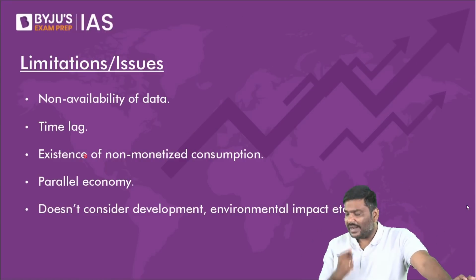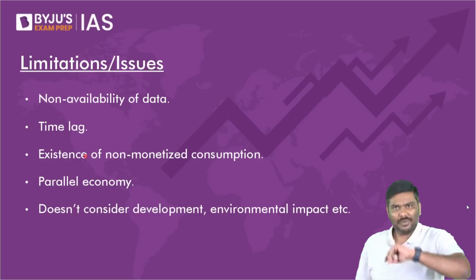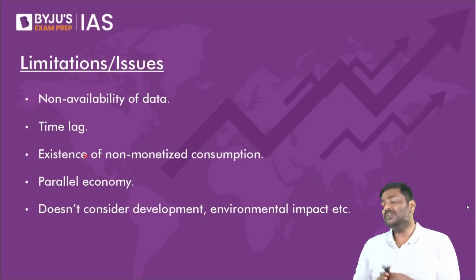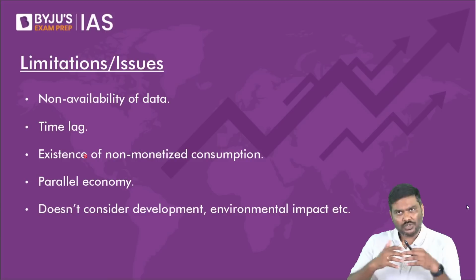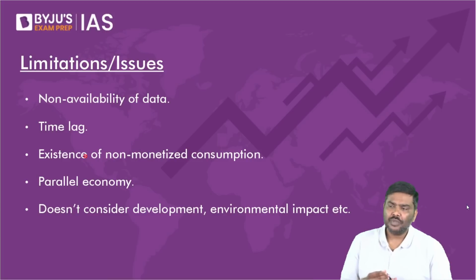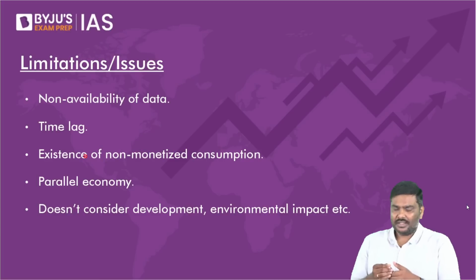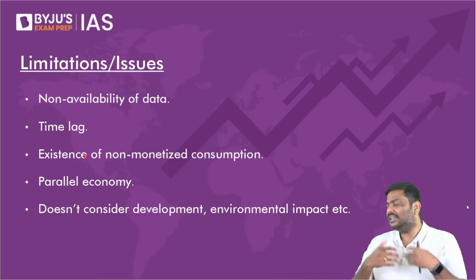Okay, so this is the basic idea of GDP. Now, before I go forward, many of you are asking, why do we use GDP then? Why not NNP at factor cost? In fact, please understand, we use all of them, but the focus is always on GDP.